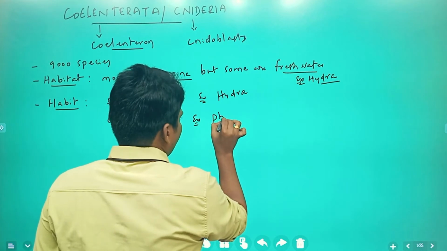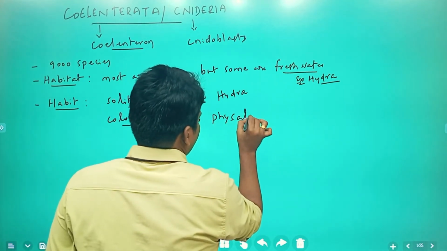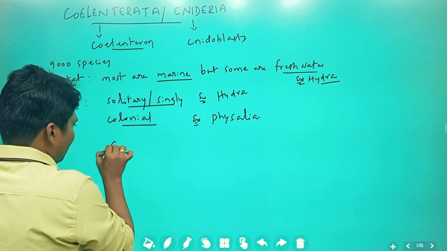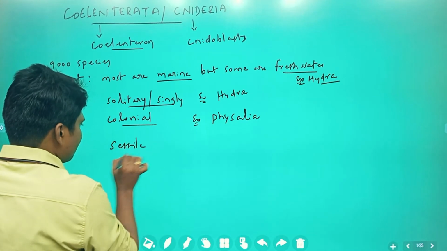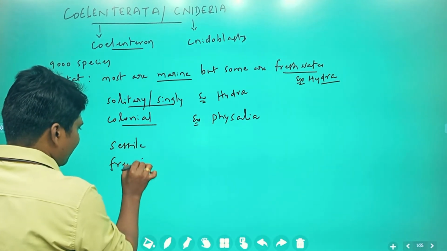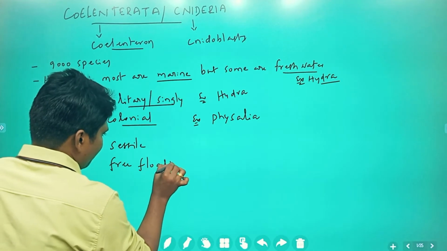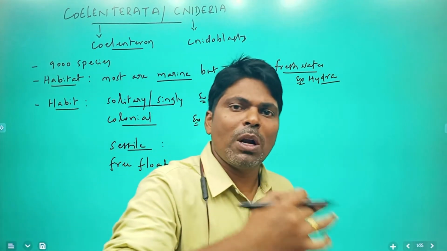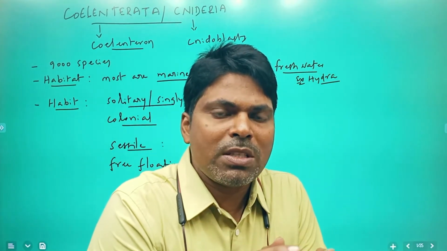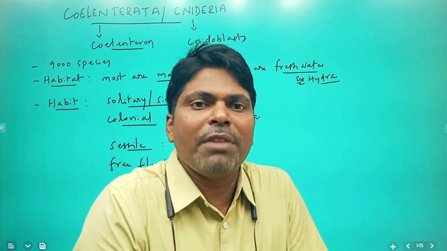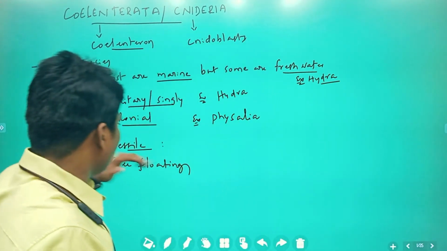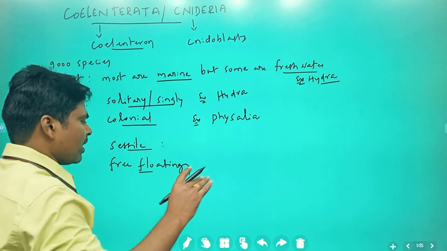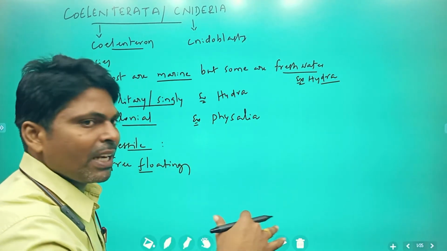An example of colonial is Physalia. Not only solitary and colonial, some organisms are sessile, and some are free floating or free swimming. Sessile means these organisms do not move from one place to another; they attach to a substratum and live there. Some keep free swimming and free floating in water.